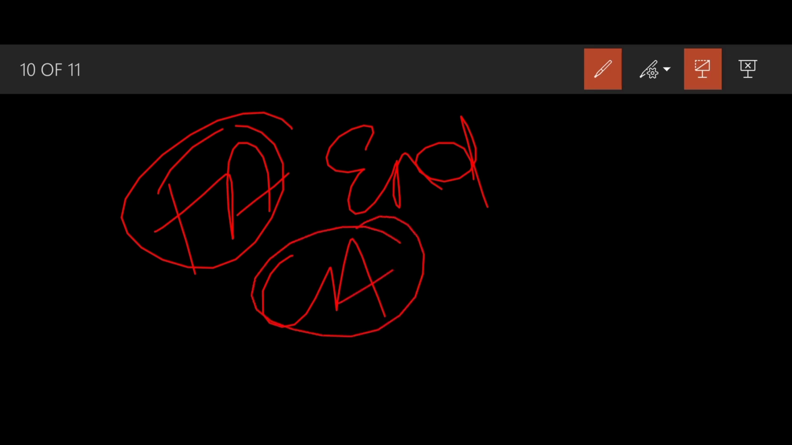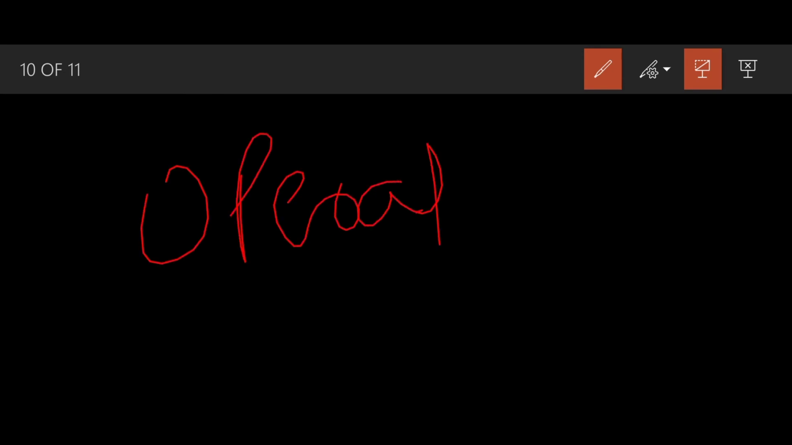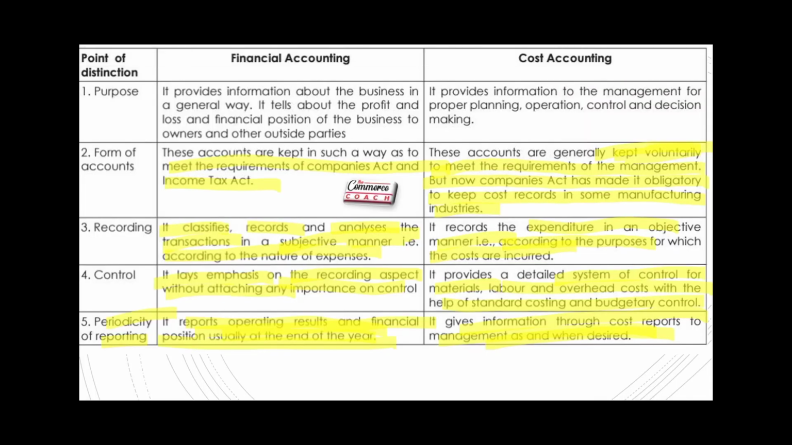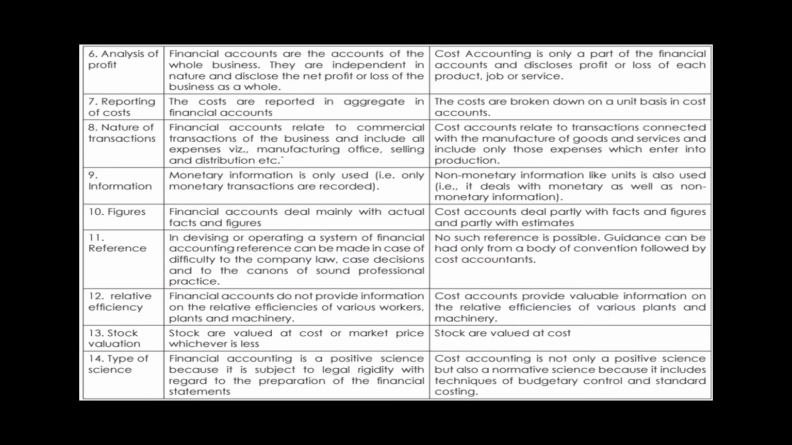But cost accounting can be done at any time in the year. It can be done for a product, for a day, for a week, for a quarter, for 15 days. Okay, so it can be done for any period. Like you will be learning about operating costing, so you will be learning the cost per ride. Operating costing you will be learning in intermediate.